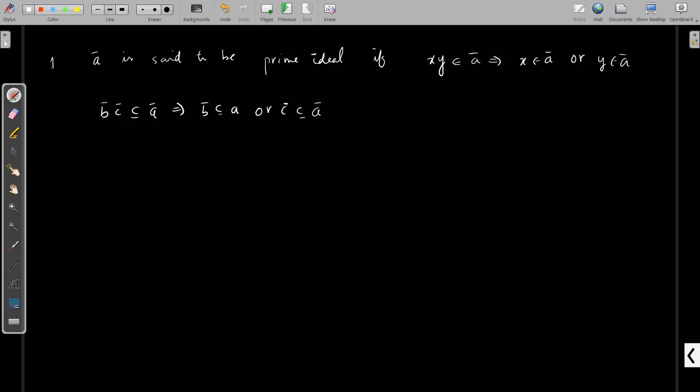So this is our definition 1 and definition 2. This is the definition we have used in our textbook, and this is the definition you might have seen in your abstract algebra classes.